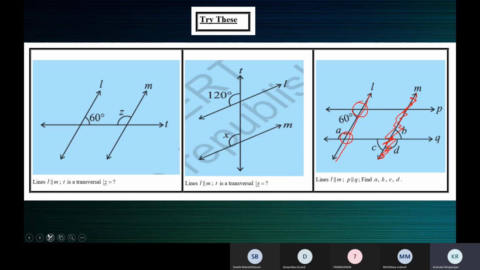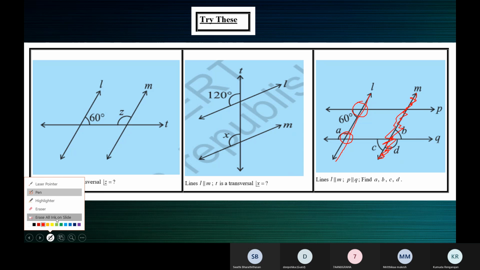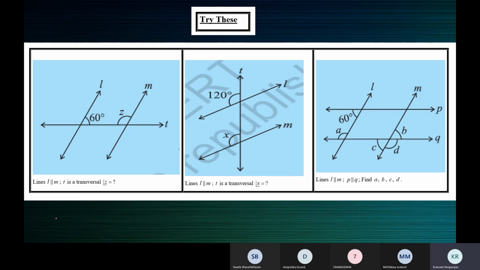What's the relation between A and 60? A and 60 are what kind of angles? Do they lie on the same side of the transversal? Ma'am, they are the co-interior angles or allied angles, ma'am. Do they lie on the same side of the transversal? Yes, ma'am.